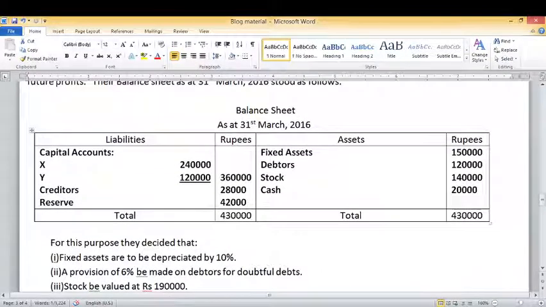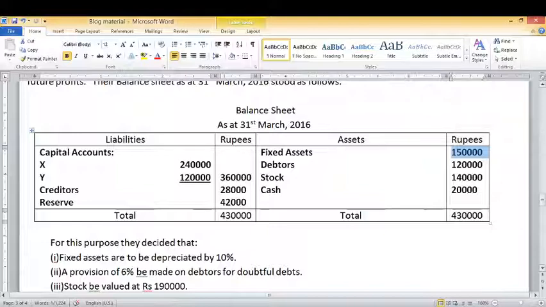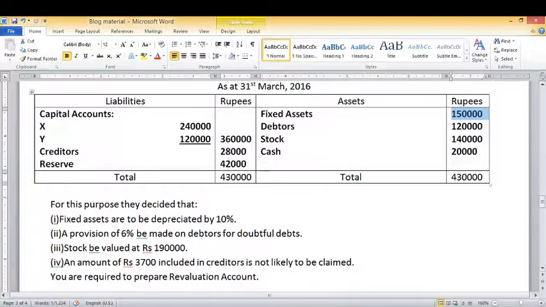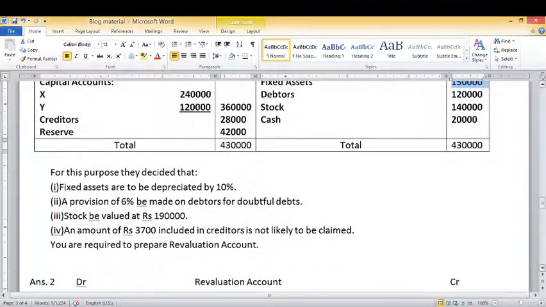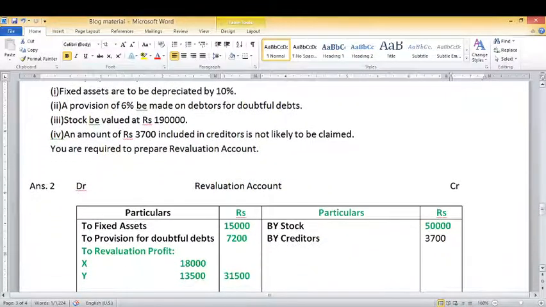Fixed assets are given 1,50,000. If fixed assets are decreasing, it is a case of loss, and loss is recorded on the debit side of the revaluation account. 10% of 1,50,000 will be 15,000. So we will record it into revaluation account as to fixed asset 15,000.